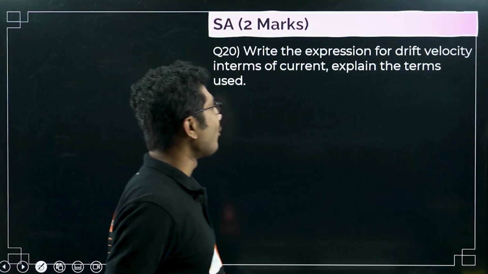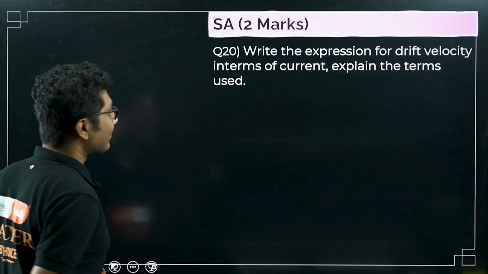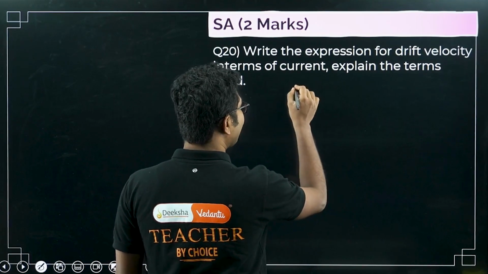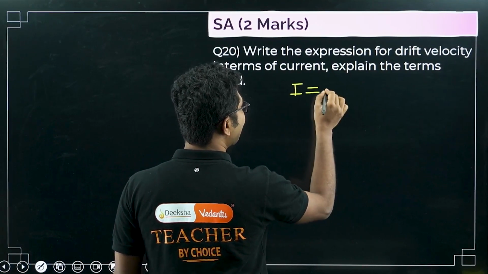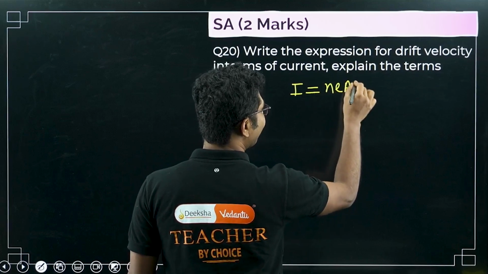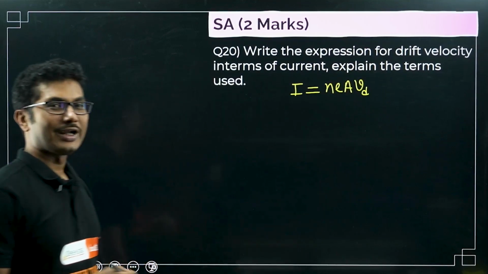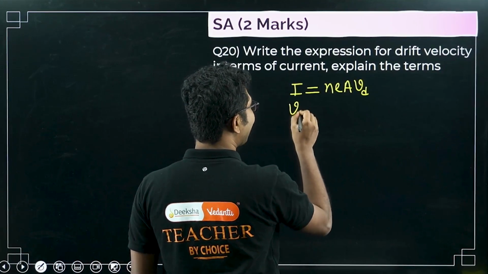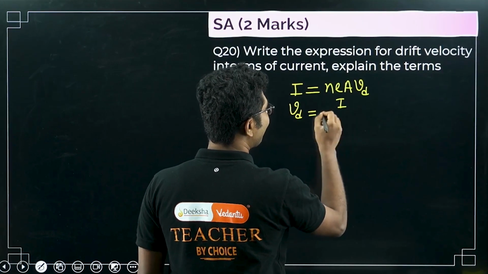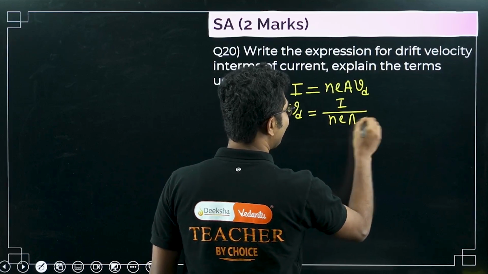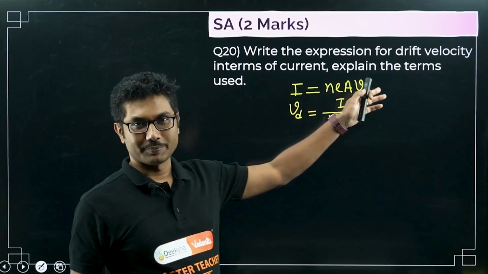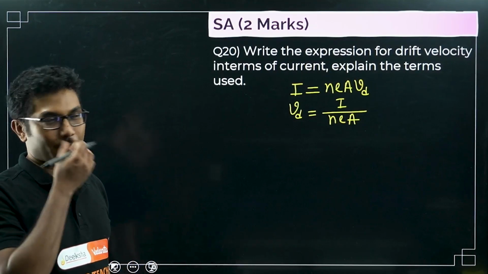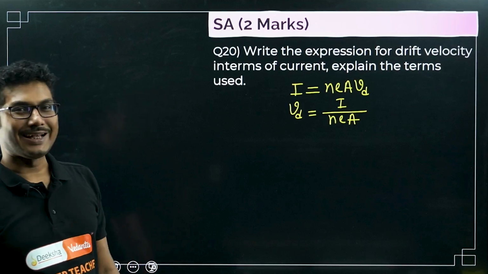Write the expression for drift velocity in terms of current. Explain the terms used. First of all, I don't remember the drift velocity equation, so what I remember is current I is equal to NEA VD. But they have asked you drift velocity in terms of current, so you have to adapt, right? I like to remember this equation, and from there I can find whatever relationship they tell me to find. So VD is equal to I by NEA.